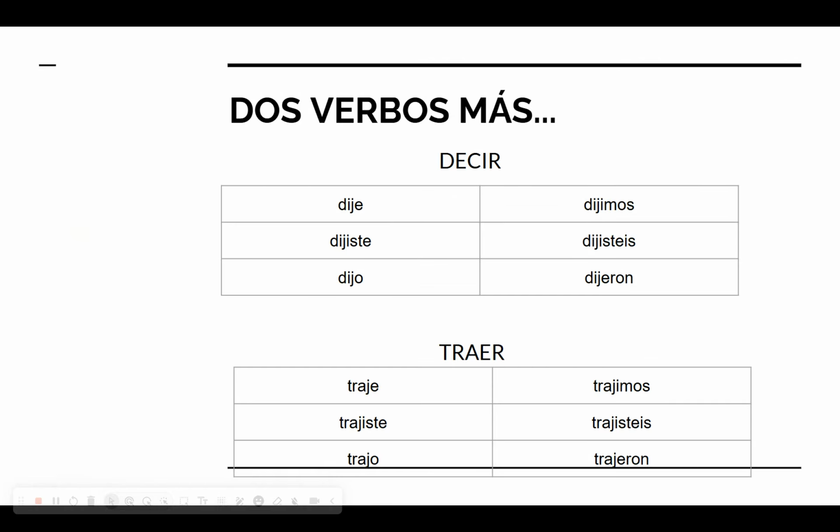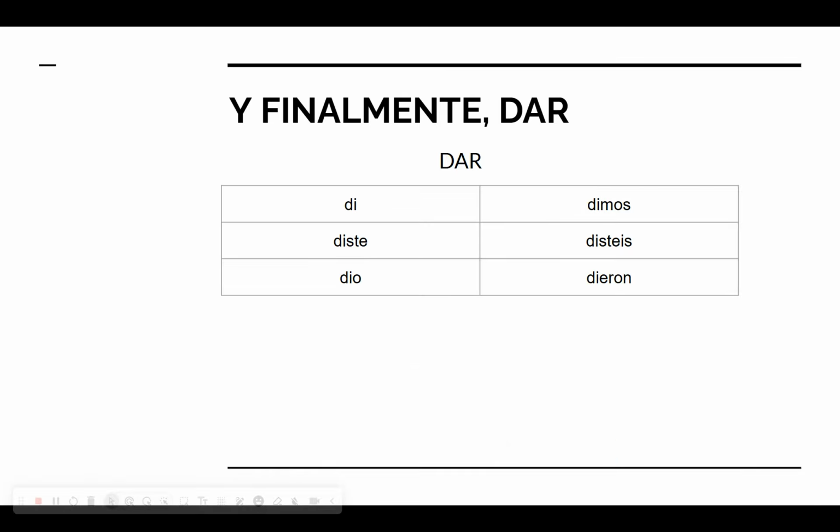Be especially careful with the I's and the J's in this one because, of course, there are a lot of them. If you want me to take a look and make sure that you've got accurate information, please let me know. Traer, to bring. Traje, trajiste, trajo. Trajimos, trajisteis, trajeron. And finally, we have dar, which means to give. Di, diste, dio. Dimos, disteis, and dieron.